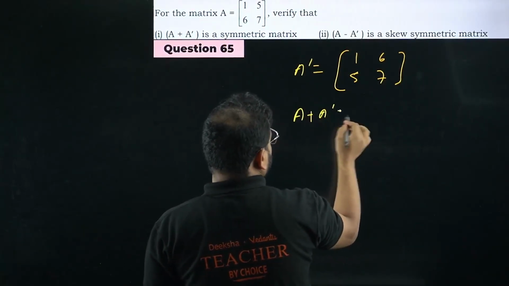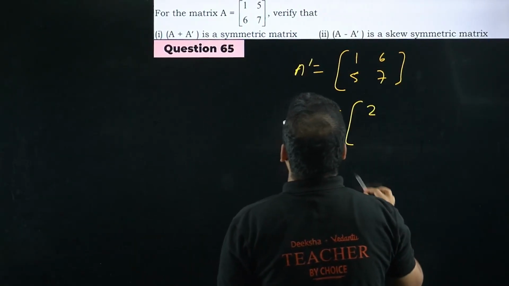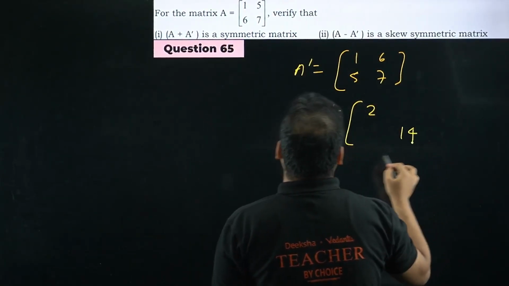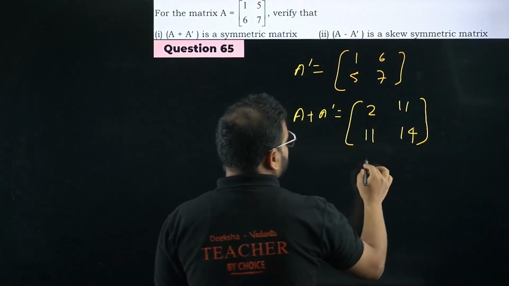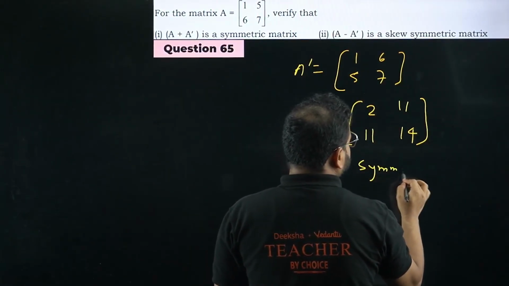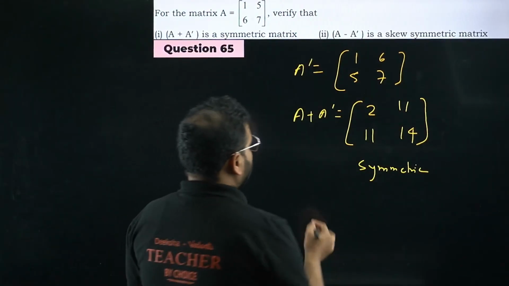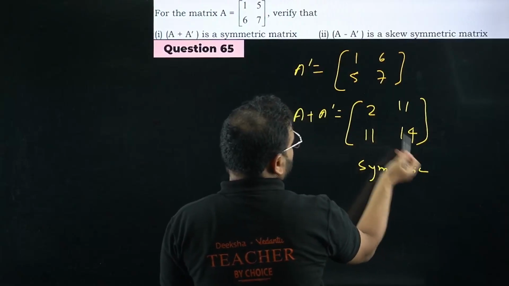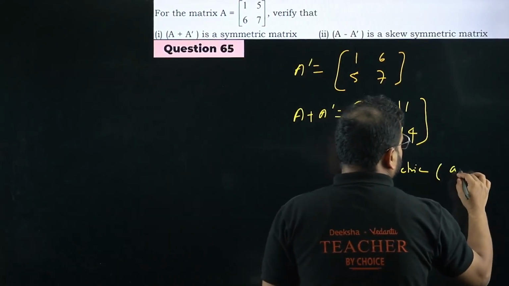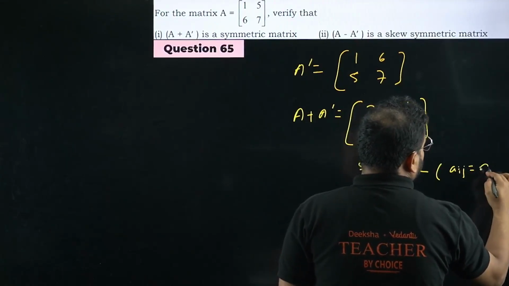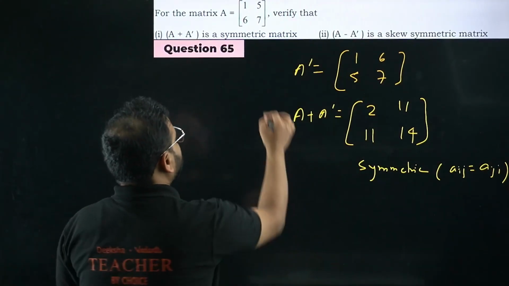Let's quickly find that. What are you going to get? Add them. Getting this as 1 plus 1 is 2, 7 plus 7 is 14. I get here this is 11 and this is 11. So yes, you can check here, this is symmetric. Correct, no? If you put here value, this is symmetric, no? Our diagonal is same and this is symmetric. How? So I can write here, element Aij is equal to Aji. Aij equals Aji. So first part is done.